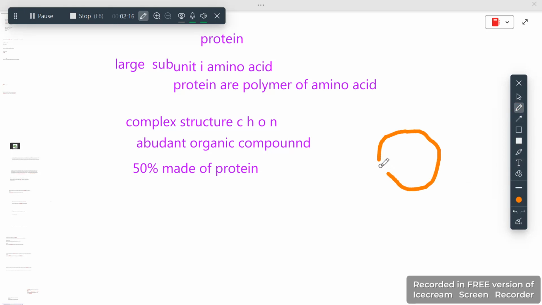If we have a cell, this half is holding water, and if we take this one part as 100%, and remove the water, the remaining dry part has 50% protein. So you can get an idea how important this is. So 50% of the dry weight of a cell is protein.